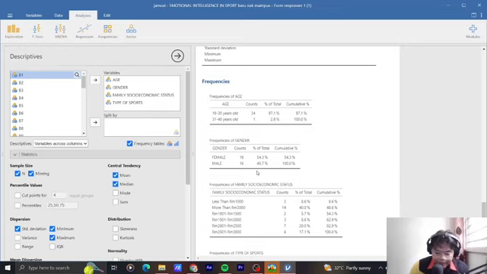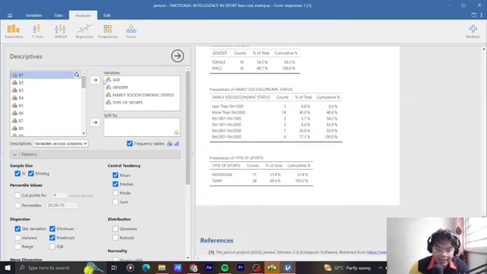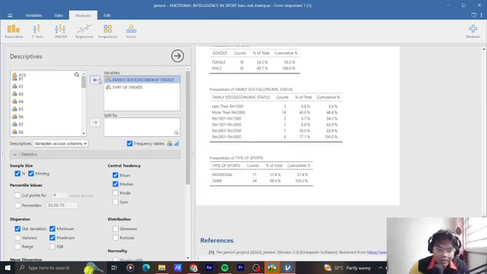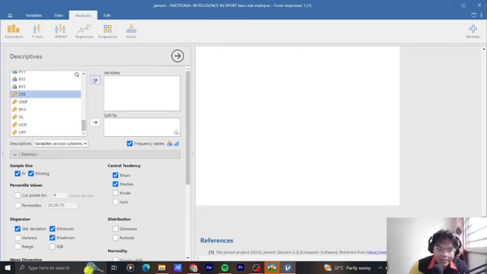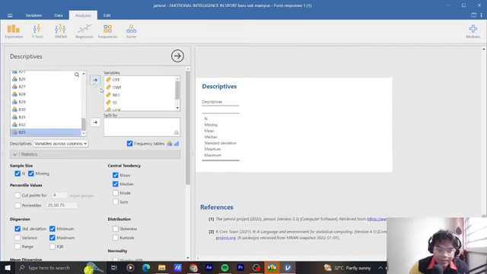Okay, after that, if we want to see the descriptives, we go to Exploration. Sorry. After we key in this data, we put back the data in this box, and then we key in our variable data.